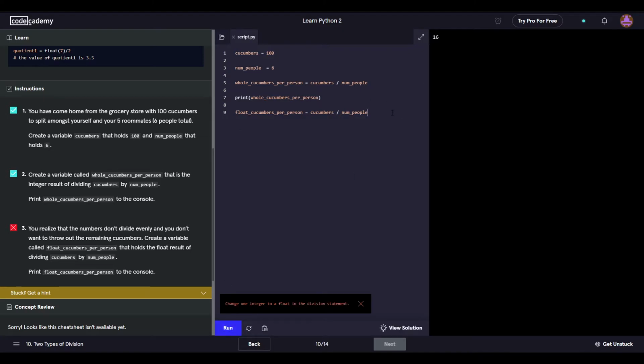Let's just run it. Yeah, print out 16. Then we want to do a print of float cucumbers per person. Yeah, I don't understand.